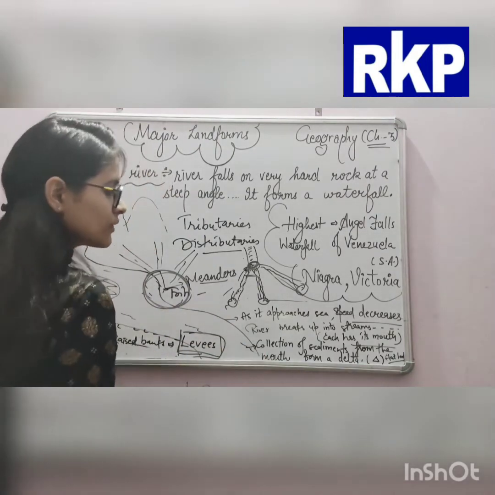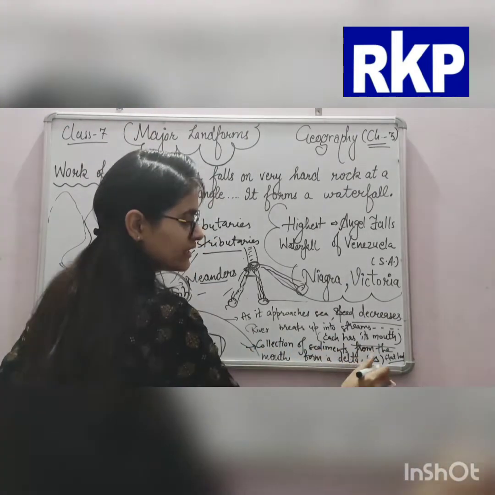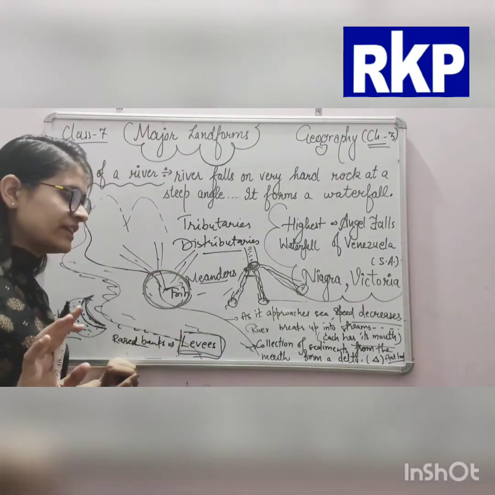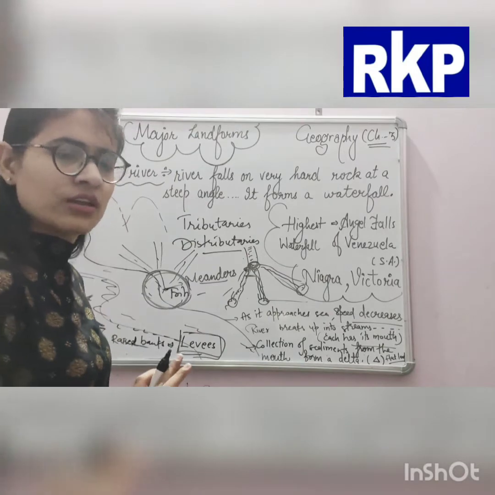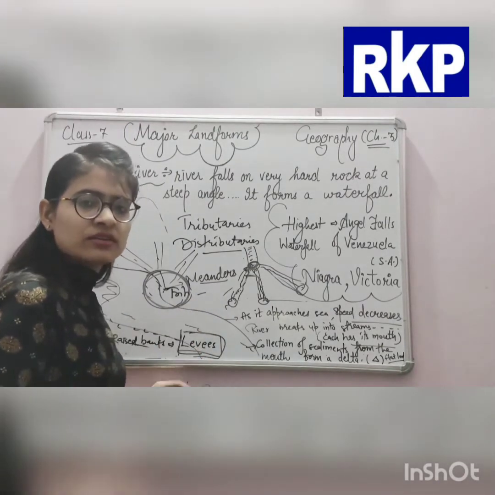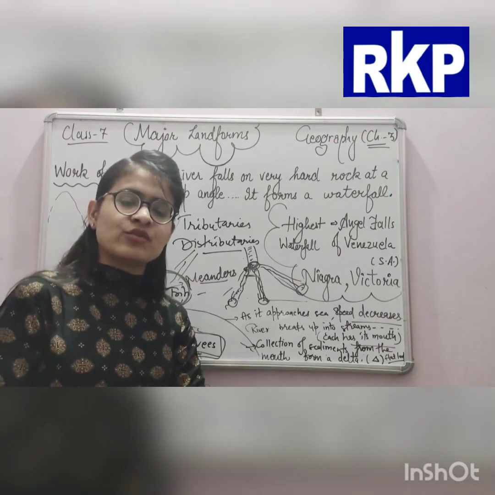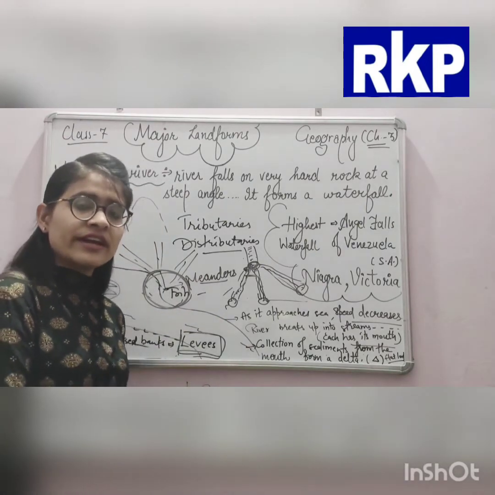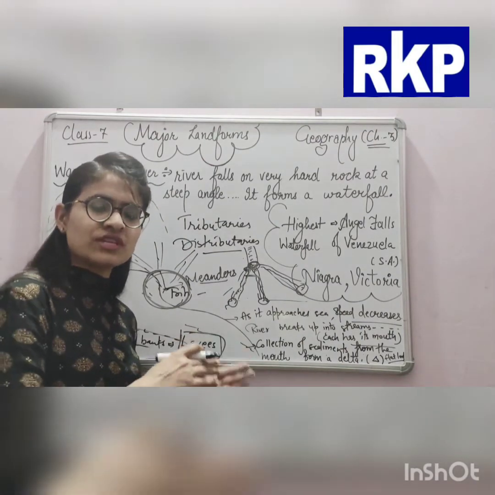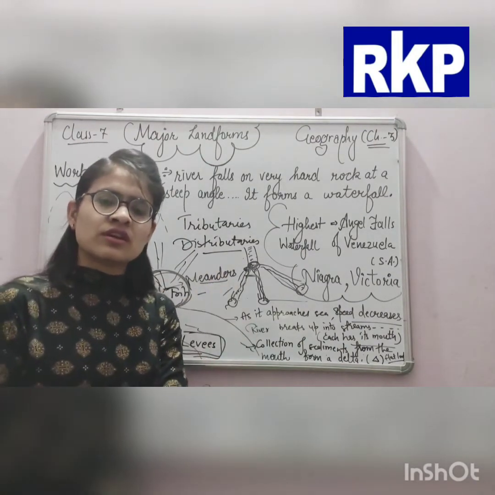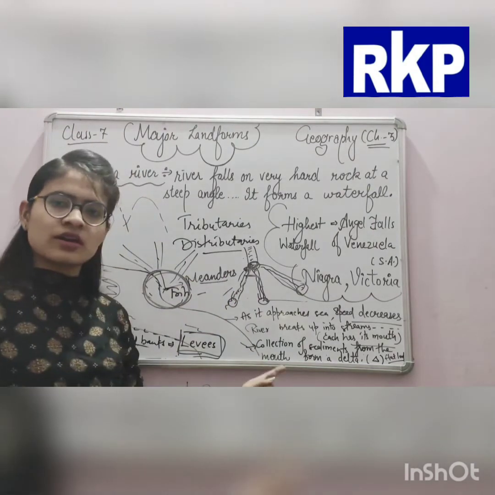Okay, now the collection of sediments from the mouth forms a delta, and a delta is a flat land which is made by the collection of sediments. So that part where the distributaries get blended into the sea, a delta is a flat land from where distributaries fall into the larger water body or into the sea. Okay, so these are called deltas.